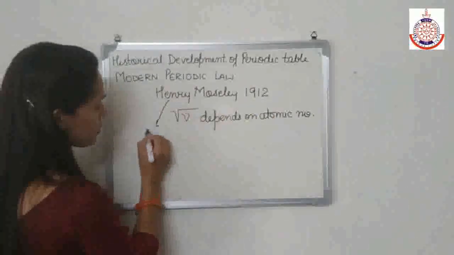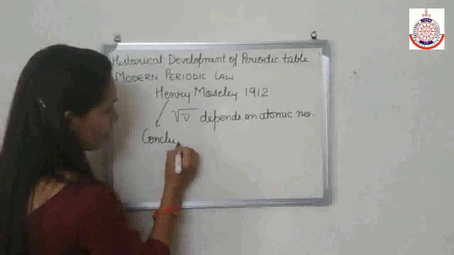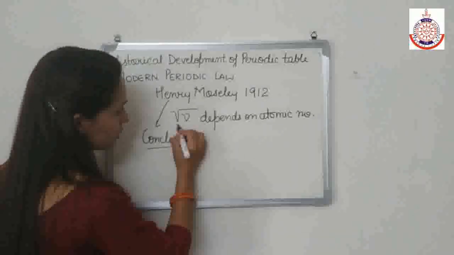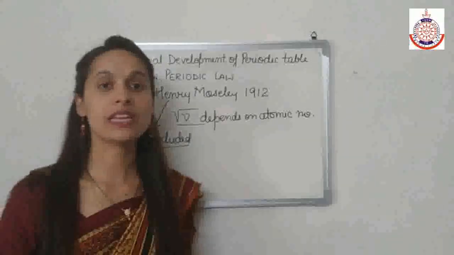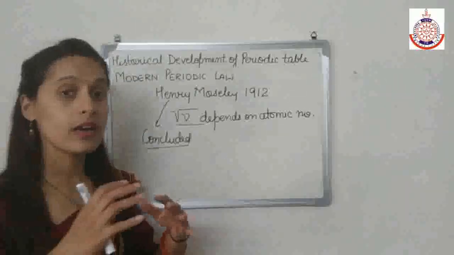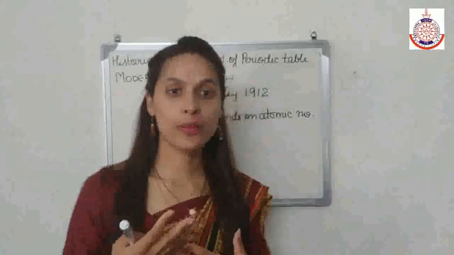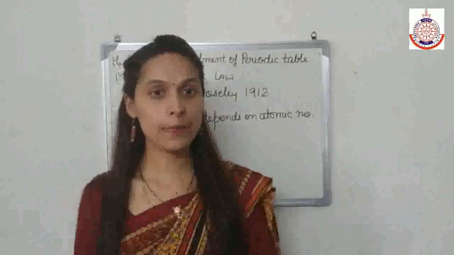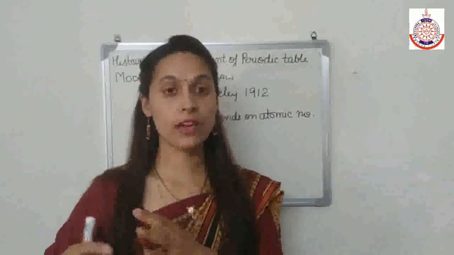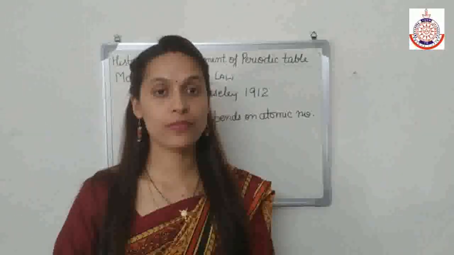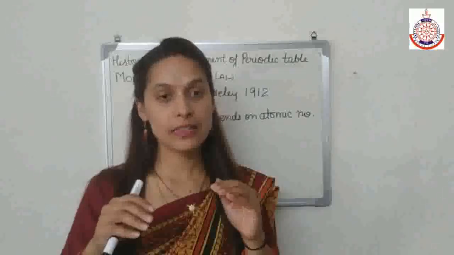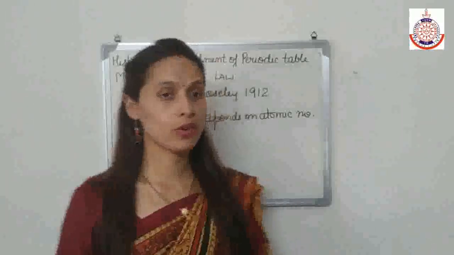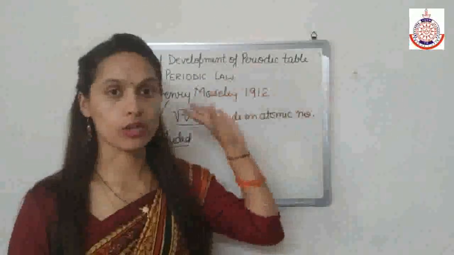So Henry Moseley concluded that, by this observation, instead of atomic mass, atomic number is the better base for classifying the elements. And this forms the basis of the modern periodic law.